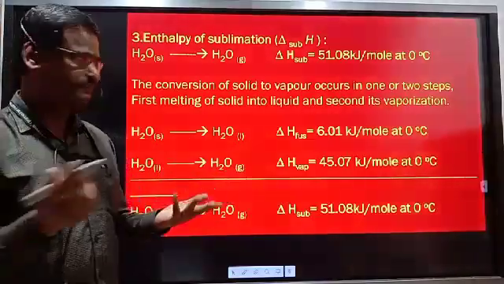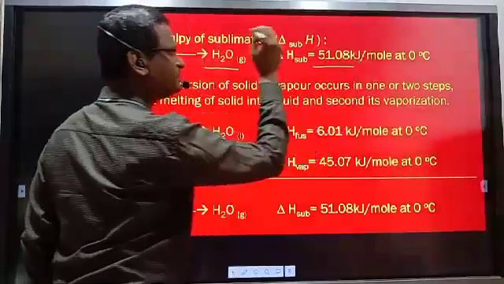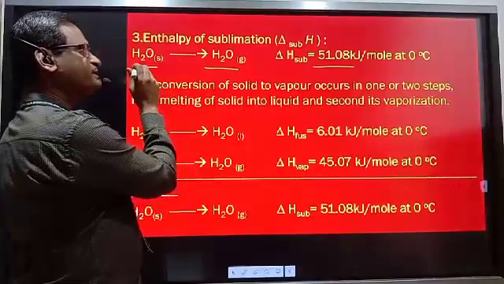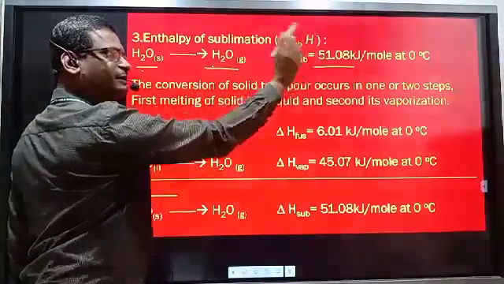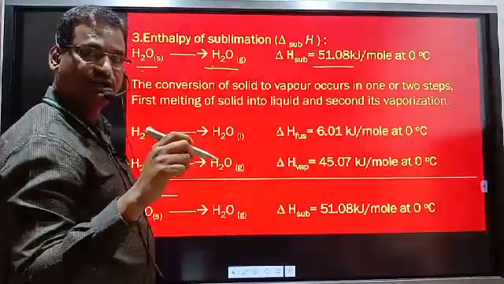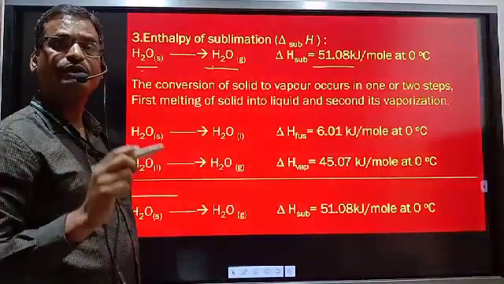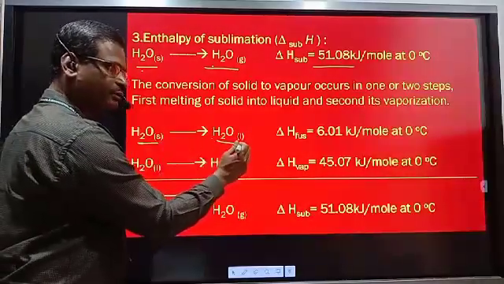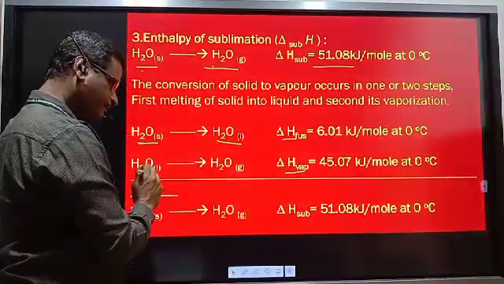So now what is meant by enthalpy of sublimation? Solid converted to gas. The enthalpy change is known as enthalpy of sublimation. The enthalpy change whenever all molecules present in 1 mole of solid are converted to gas at constant temperature and pressure is known as enthalpy of sublimation. Or it is the summation of enthalpy of fusion and enthalpy of vaporization. Because in fusion, solid is converted to liquid, and in vaporization or evaporation, as a further step, liquid is converted to gas.